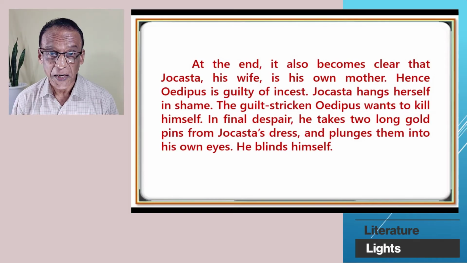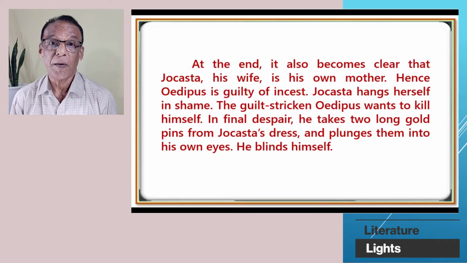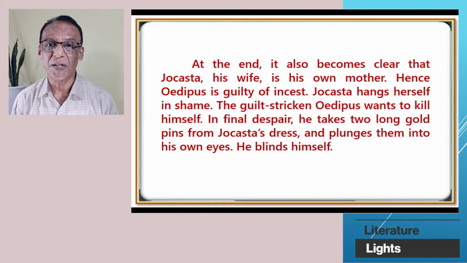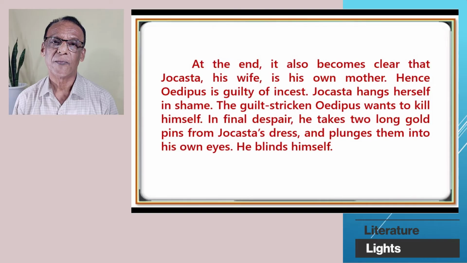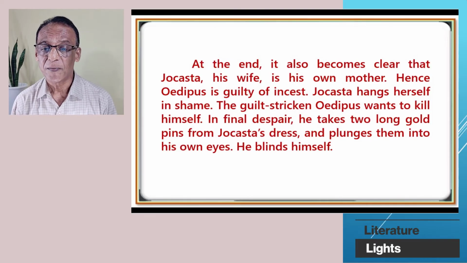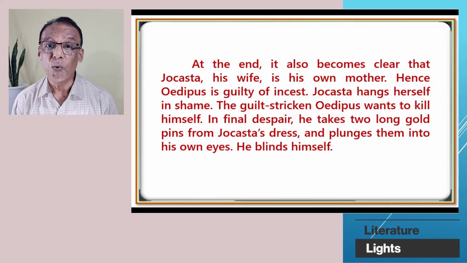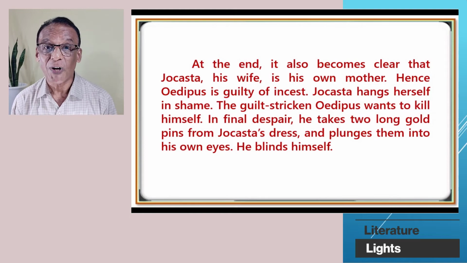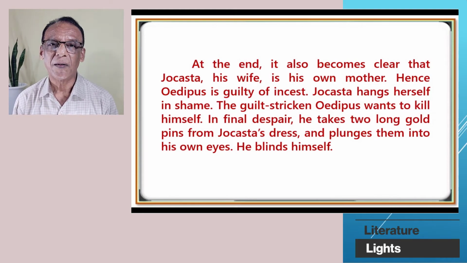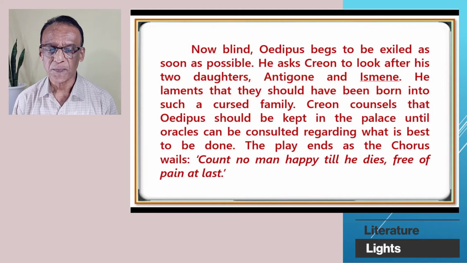Hence, Oedipus is guilty of incest. Jocasta hangs herself in shame. The guilt-stricken Oedipus wants to kill himself. In final despair, he takes 2 gold pins from Jocasta's dress and drives the pins into his own eyes and blinds himself.